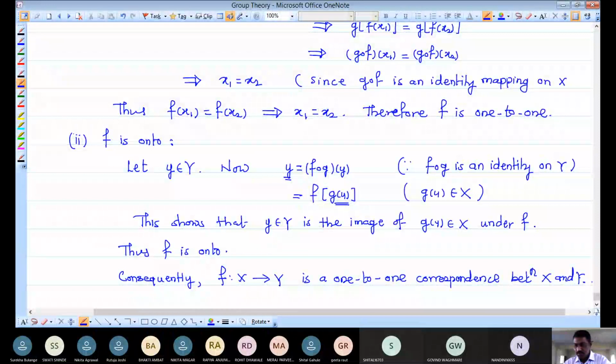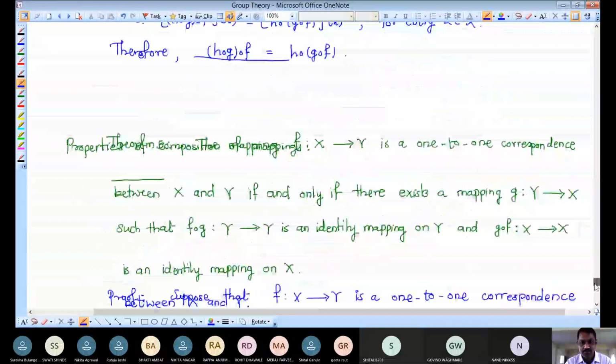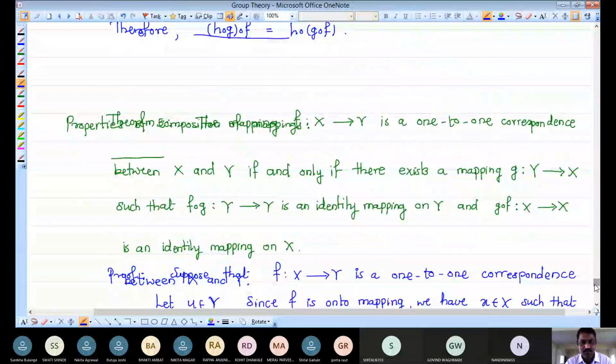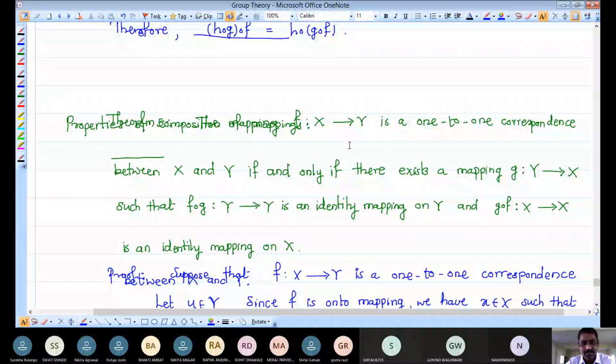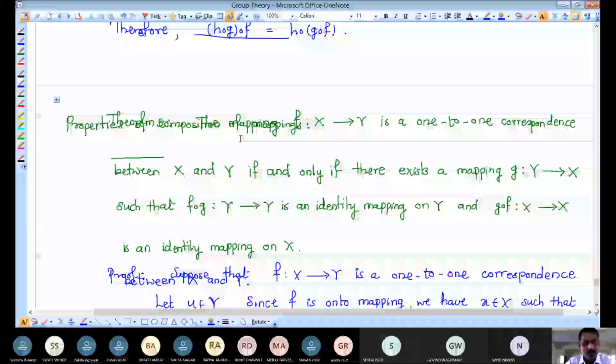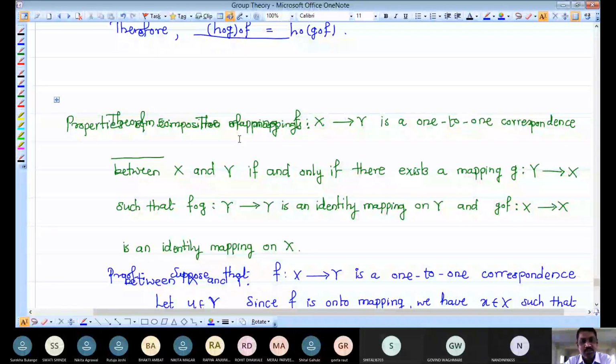Let me now again show you the statement of theorem 5. Because of this software, there is a mix-up of the heading and the statement, so you can understand it in your notebooks. What properties of compositional mapping have we proved in this lecture?